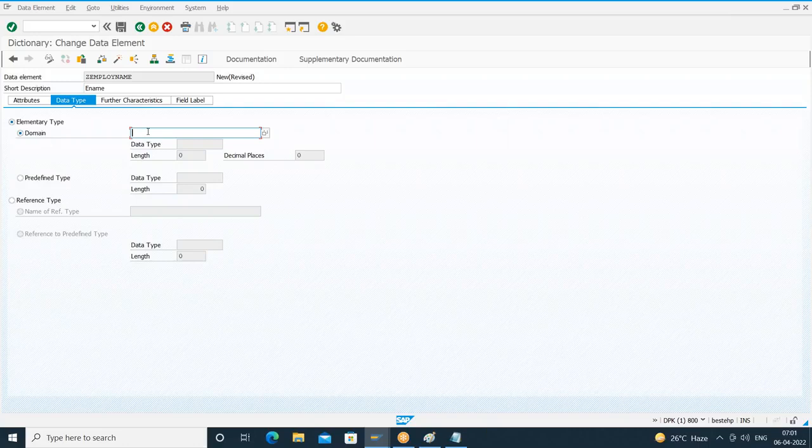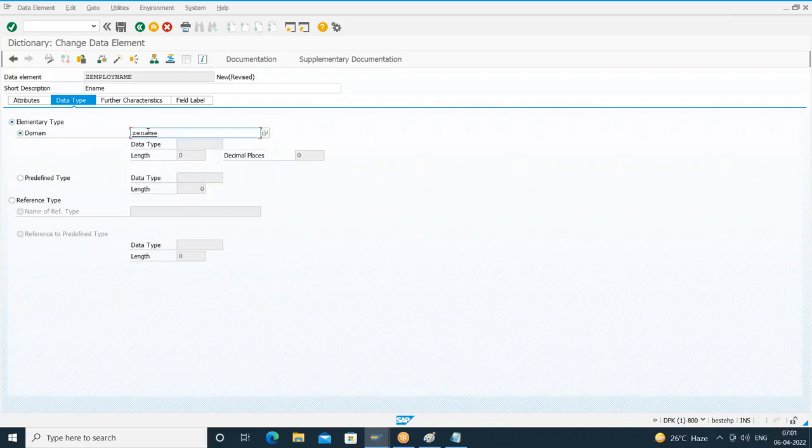Now I have to give the domain name. Since I want to go for a custom domain, I'll start with Z. Just like standard tables and standard data elements, we may have standard domains also. But I'm going for a custom domain. So I'm starting with Z. I'll give the domain name as ZE name.